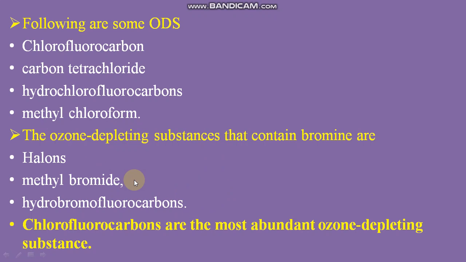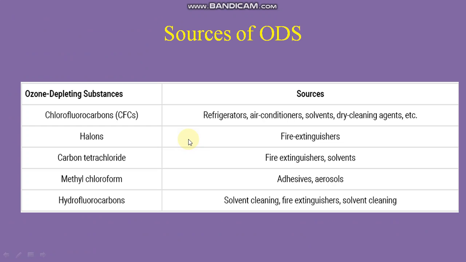So you need to remember these ODS also. But most important, chlorofluorocarbons are the most abundant ozone depleting substances. Some sources of ODS are given: here the ODS are given, and on the right hand side their sources are given.